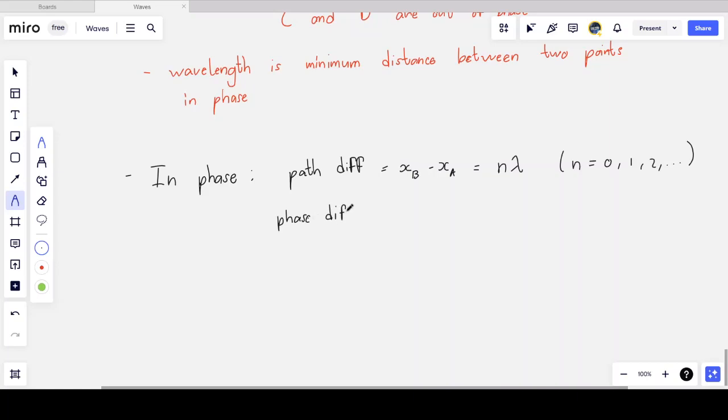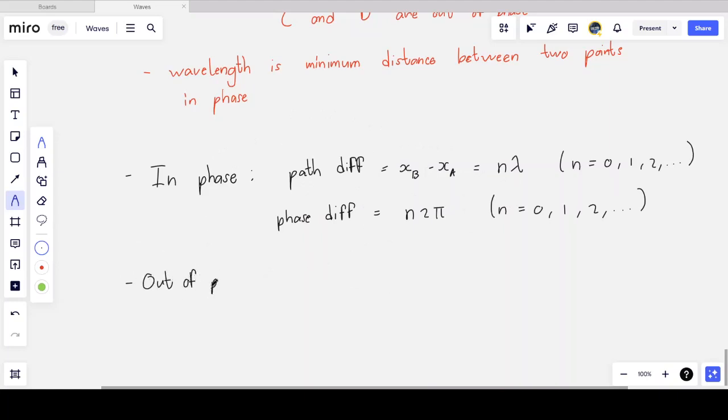Now, how do I convert this to a phase difference? There's a difference between path difference and phase difference. And remember, I said lambda is equivalent to 2 pi radians from our circular motion example. That means the phase difference is n, an integer value, times 2 pi. And again, n is 0, 1, 2, etc. So for waves to be in phase, they must be a whole number of wavelengths apart.